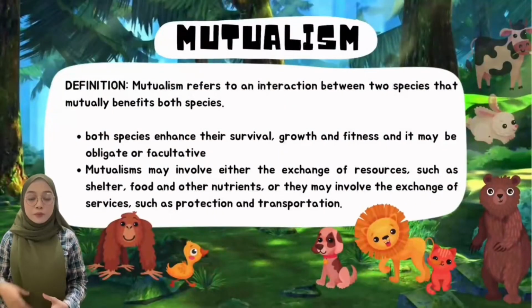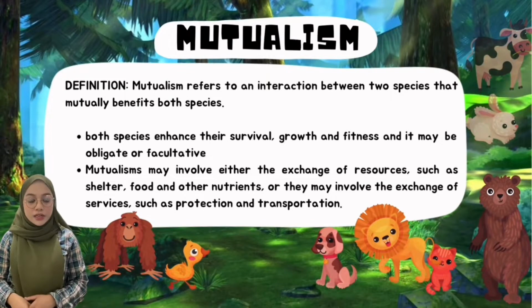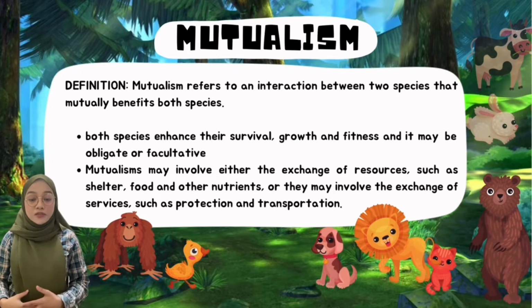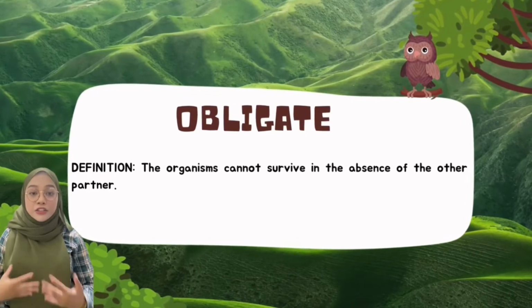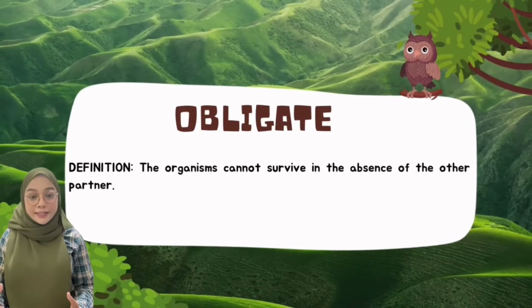In mutualism, both species benefit each other. Both species enhance their survival, growth, and fitness, and it may be obligate or facultative. Mutualism may involve either the exchange of resources, such as shelter and food, or the exchange of services, such as protection. Obligate is defined as the organism cannot survive in the absence of the other partner.